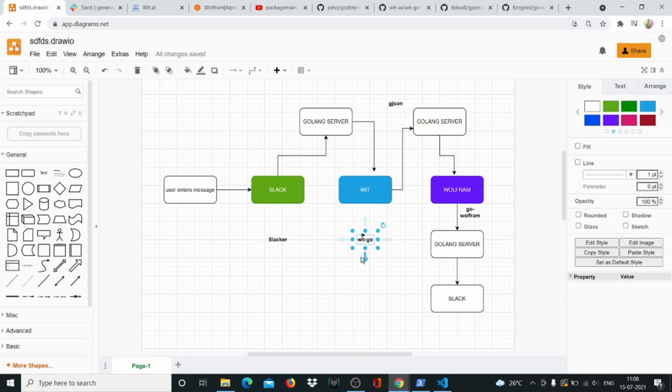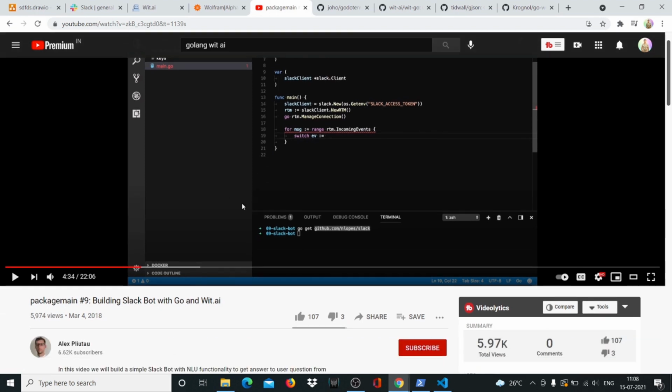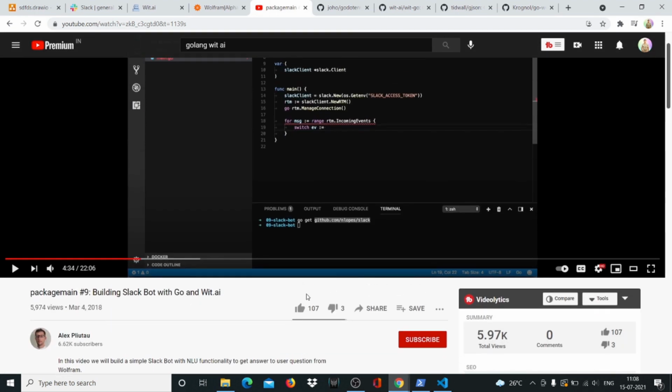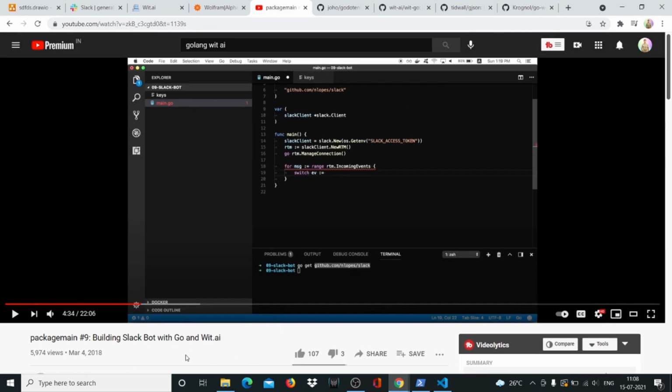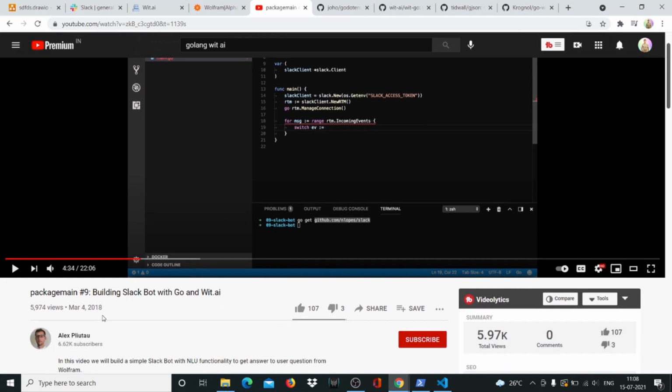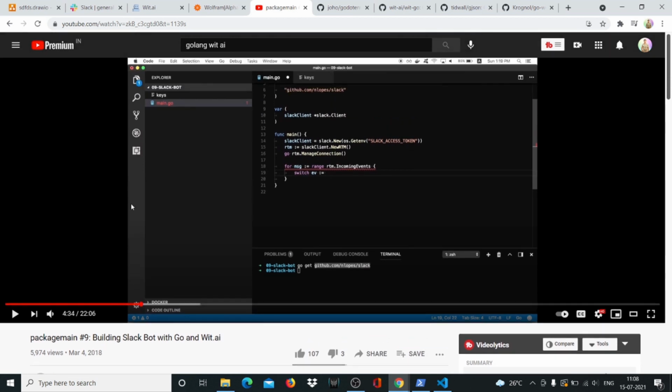Then we'll be using WitGo. So the story of WitGo is basically, there's this video on YouTube by Mr. Alex. He's built a Go and Wit AI Slack bot, very similar to what we're doing right now. But this was built in 2018, and this sadly doesn't work anymore, because the way Slack APIs work has completely changed.